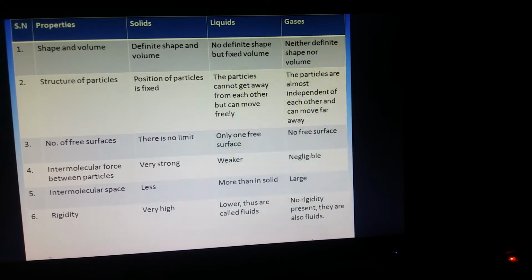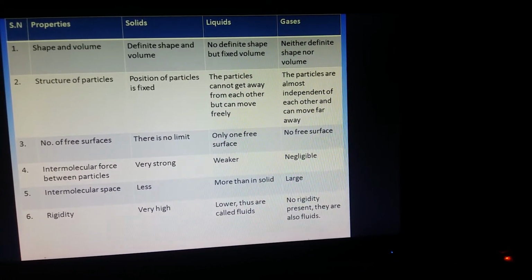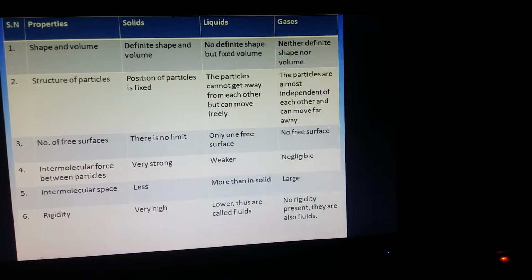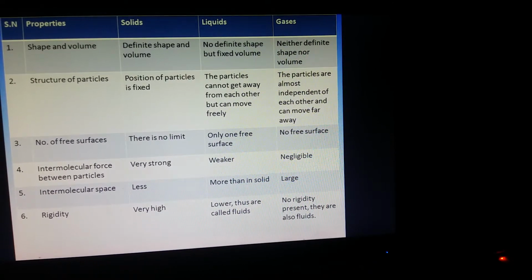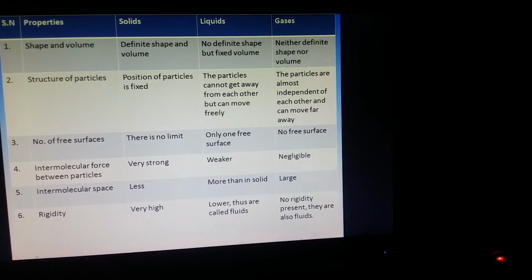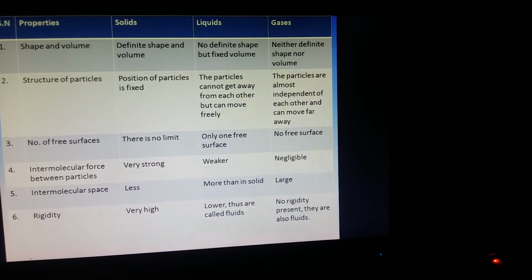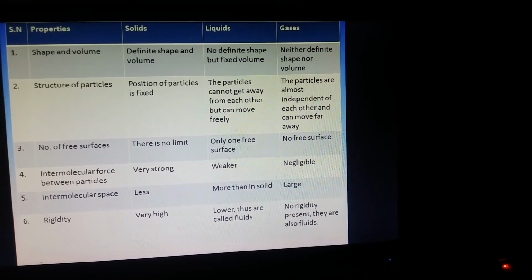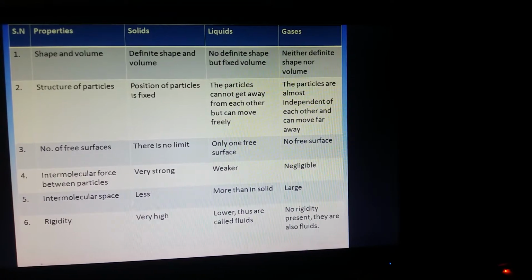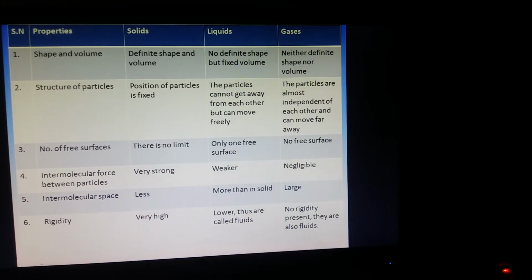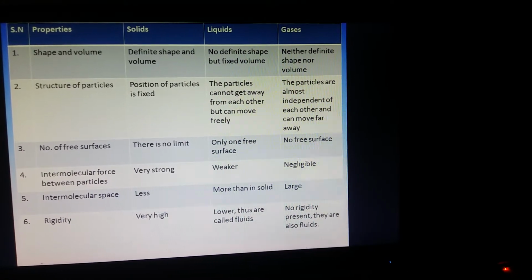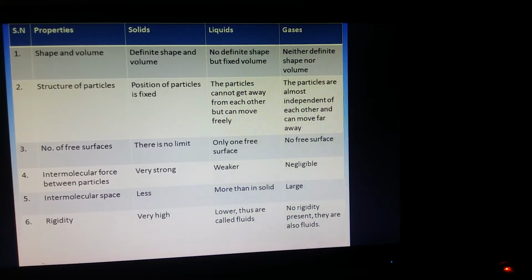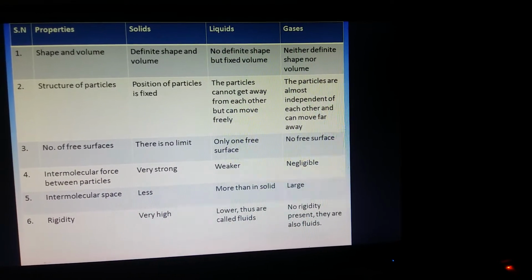Now the number of free surfaces. If we take a solid, any piece of solid, we can make as many surfaces out of that. So there is no limit on the number of free surfaces. We can make any number of free surfaces from a solid, while in liquid there is only one free surface, and in gases there is no free surface.